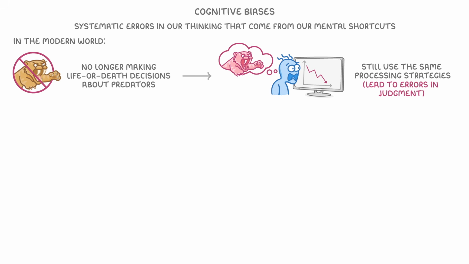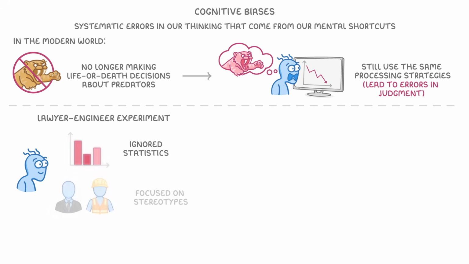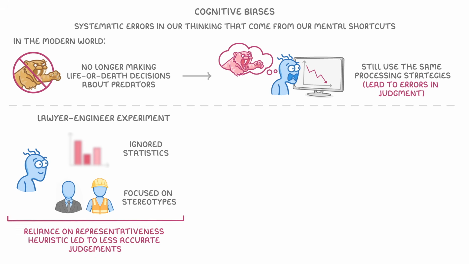information or statistics. We can actually see this in the lawyer-engineer experiment from earlier, when participants ignored the statistical information about the proportion of lawyers and engineers and only focused on how much the personality description matched their stereotype. Their reliance on the representativeness heuristic led them to make less accurate judgments.